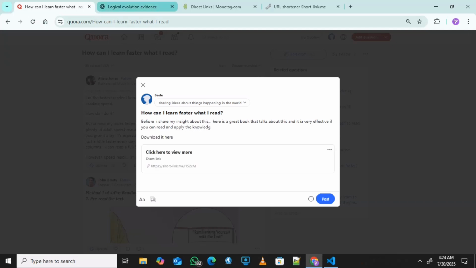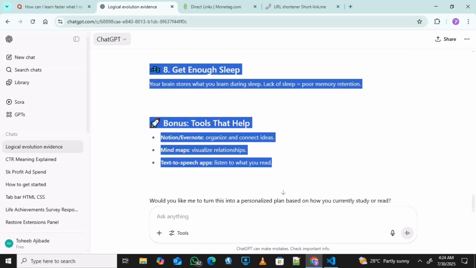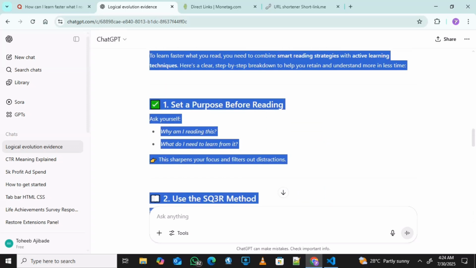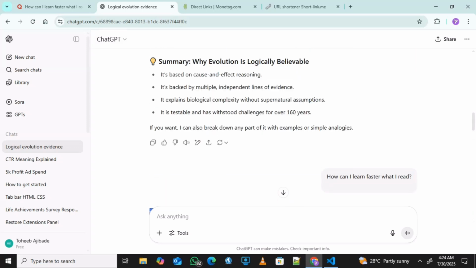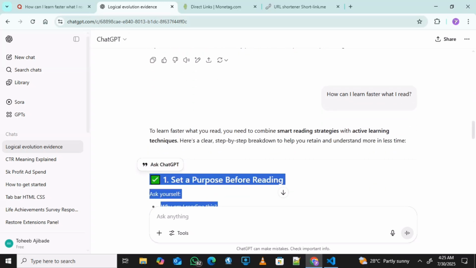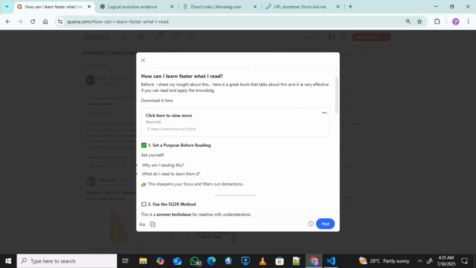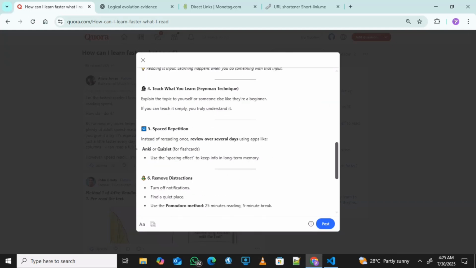I already added the link again, then we copy the answer and paste it. Alright, we have done that. Then the next thing is to post. So this is how you can earn from this.